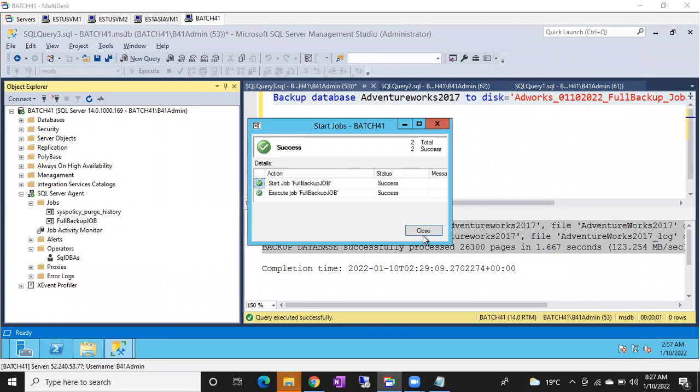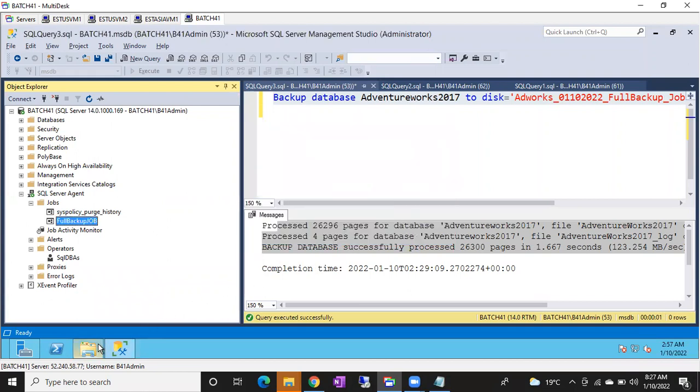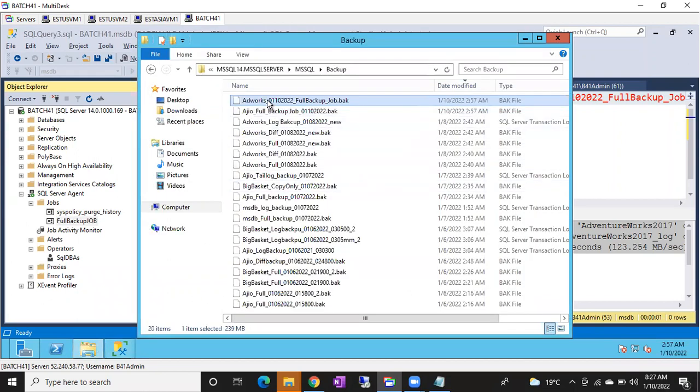Okay, now it has succeeded. If you go to the default location, you can see both the backups. This is the full backup and this is your Azure full backup job. We did it through the backup job, and you can see today's date and time, 2:57 server time, 2:57 a.m. Just now it changed to 2:58. Is it clear, guys?